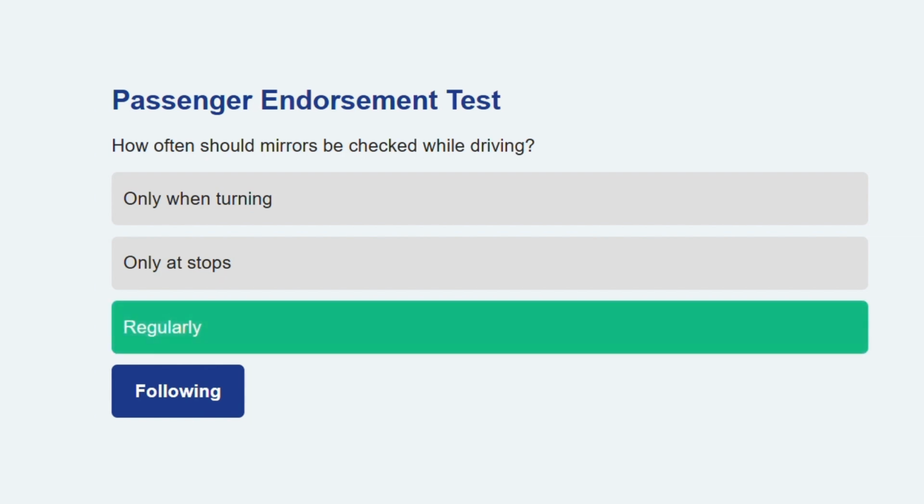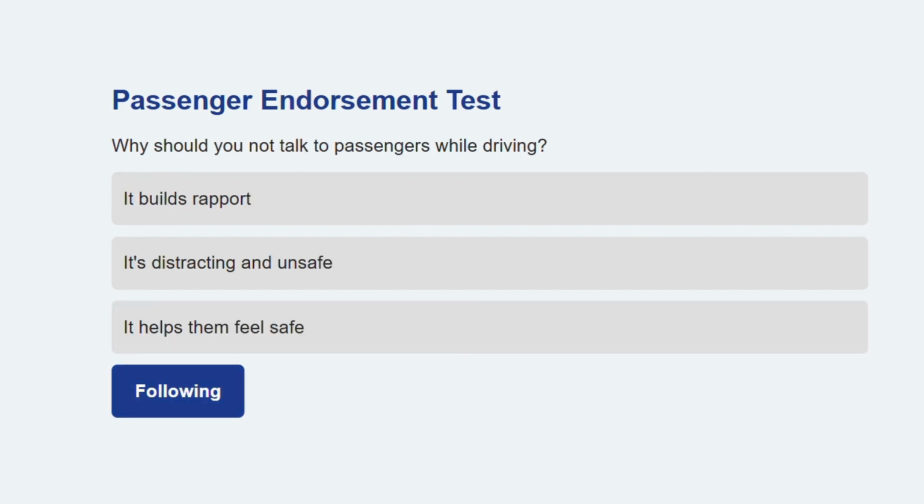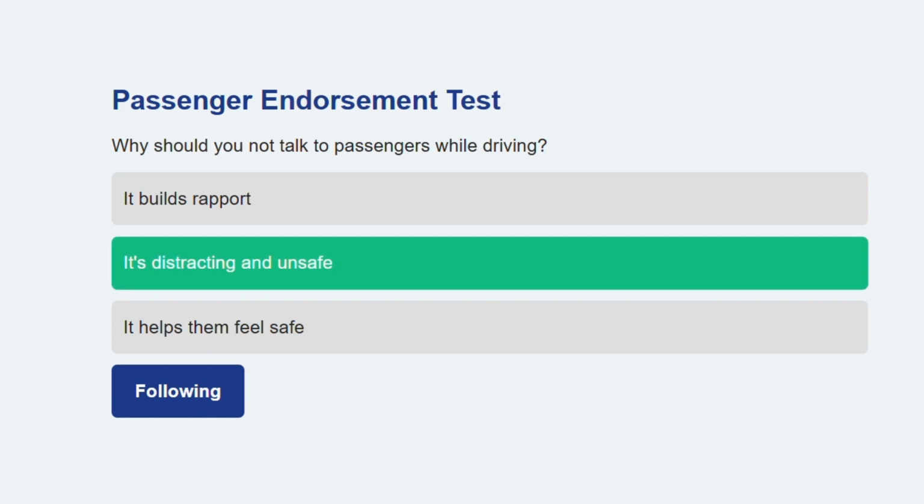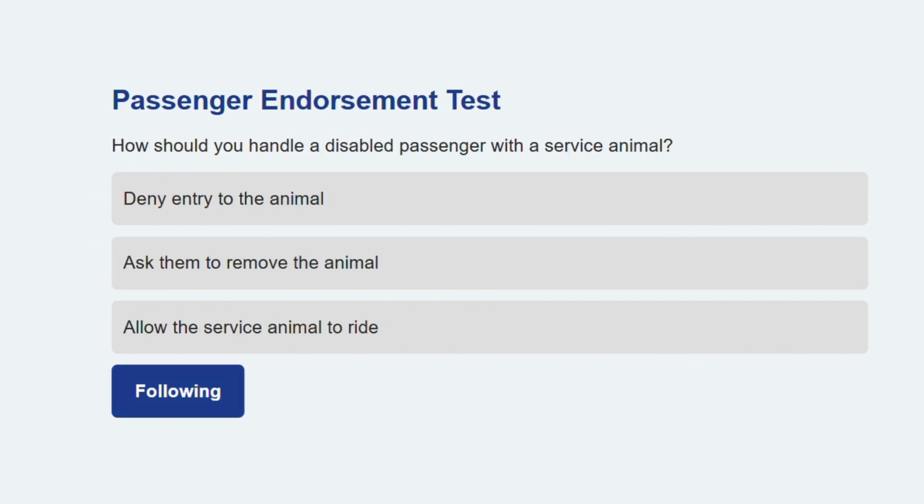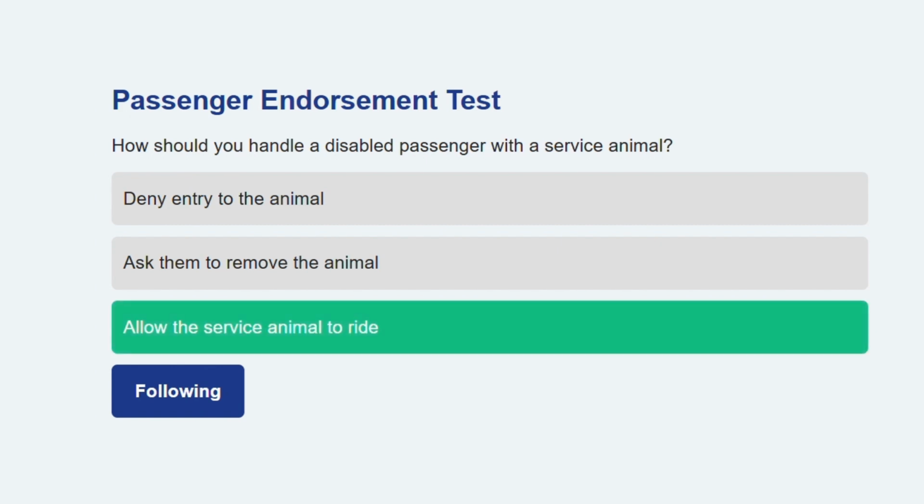Let's keep it going. Why should you not talk to passengers while driving? It's distracting and unsafe. Any distraction can compromise safety on the road. Let's go to the next question. How should you handle a disabled passenger with a service animal? Allow the service animal to ride. Service animals are legally permitted to assist passengers.